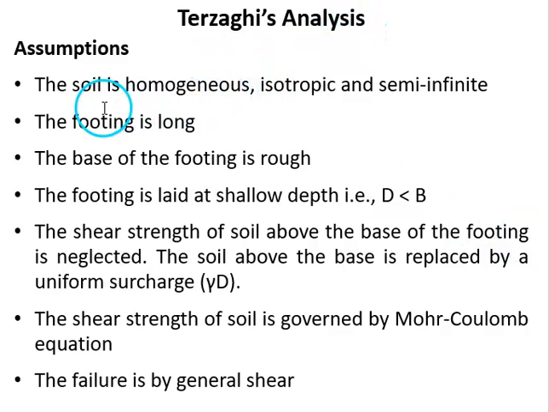In this method, the assumptions made are: the soil is homogeneous, isotropic, and semi-infinite. The footing is long. The base of the footing is rough. The footing is laid at shallow depth, that is, the D value is less than B. The shear strength of soil above the base of the footing is neglected. The soil above the base is replaced by a uniform surcharge, gamma D. The shear strength of soil is governed by the Mohr-Coulomb equation. The failure is by general shear.